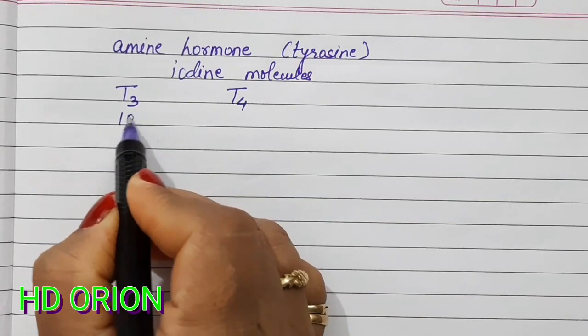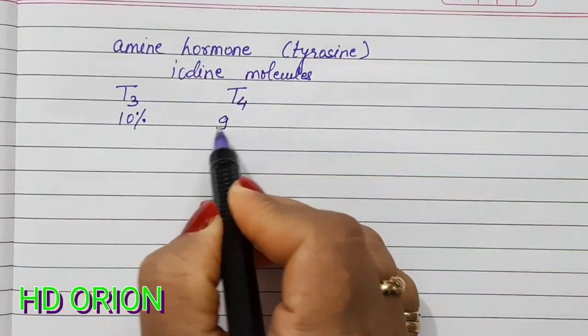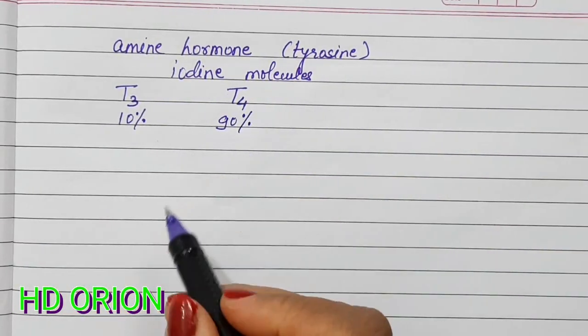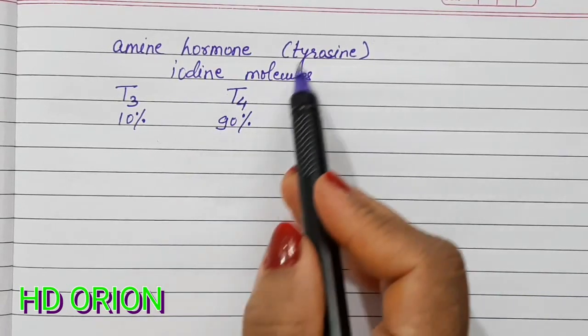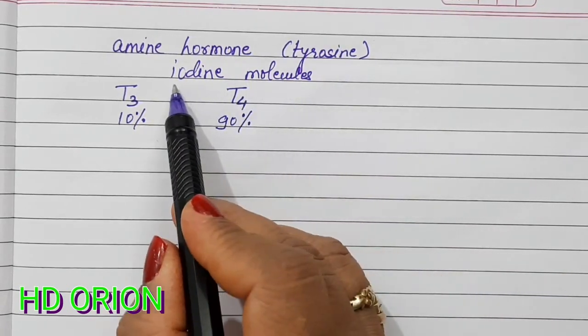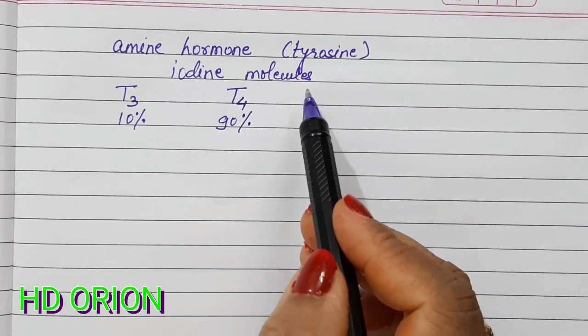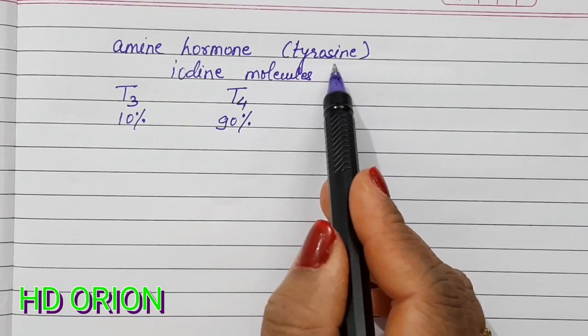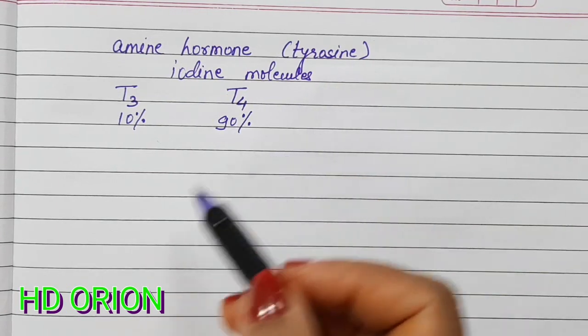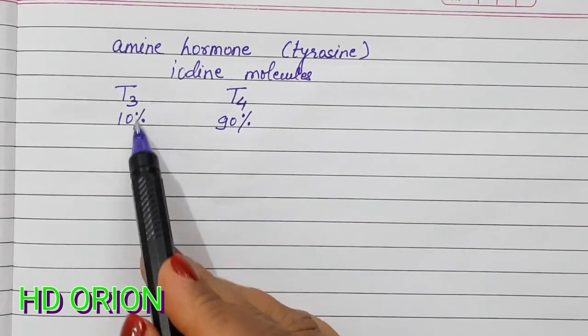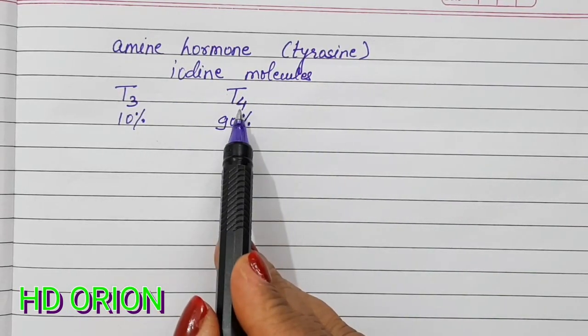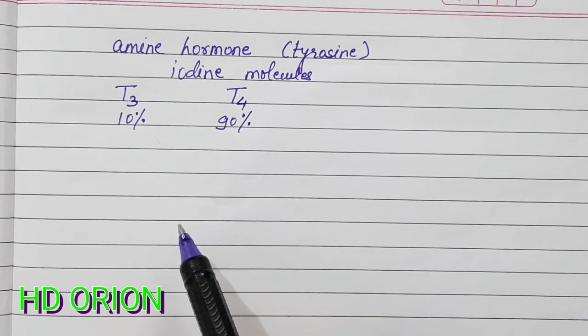T3 is hardly 10%, while the rest, 90%, is T4. And thyroxine as a whole has almost 60 to 65% iodine. That means the rest 40% is amine, that is the tyrosine amino acid. And the combination of both T3 and T4 makes the thyroxine hormone.